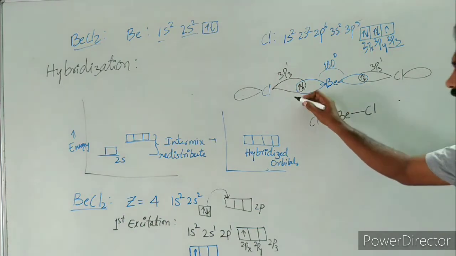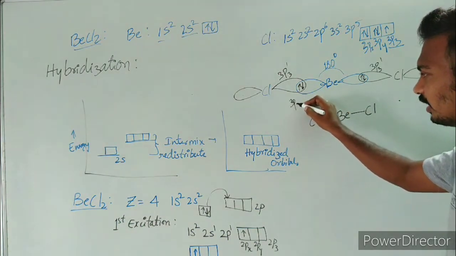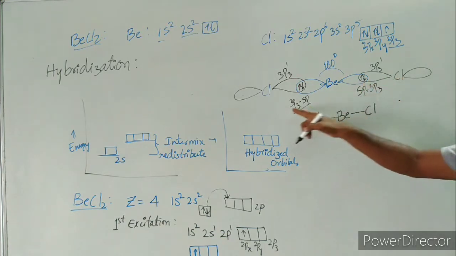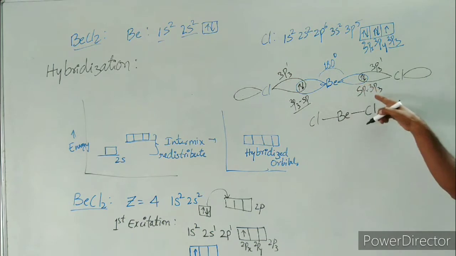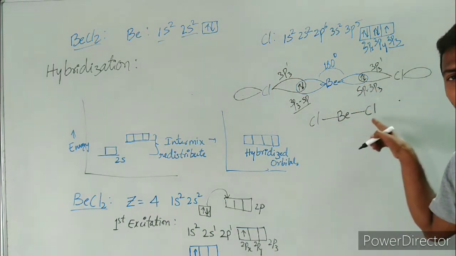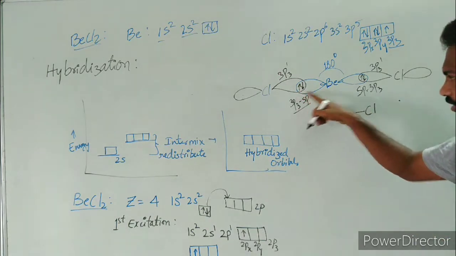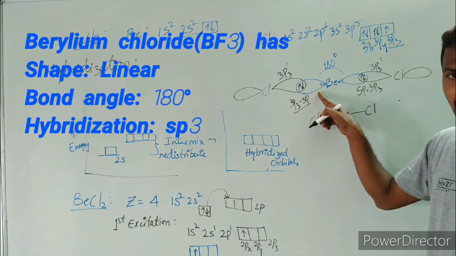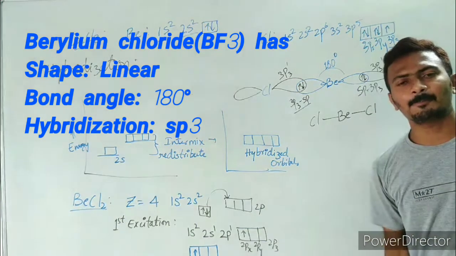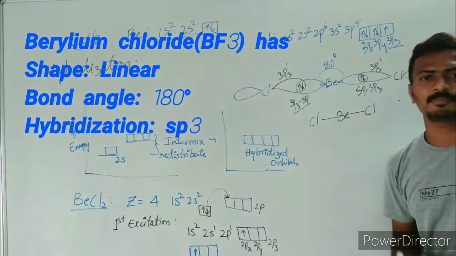This is a 3pz atomic orbital of the first chlorine, and they lead to the formation of a covalent bond like this. What is this bond now? 3pz-sp overlapping, which leads to the formation of two covalent bonds. Right, as these are similar in energy and similar in shape, the resultant bonds will also have the same properties, that is same size and same shape.